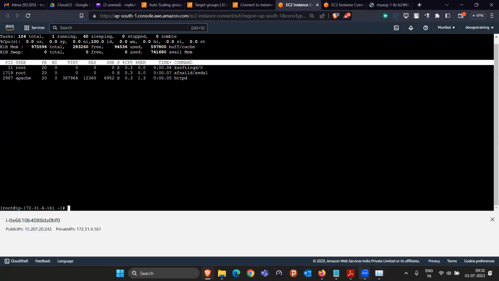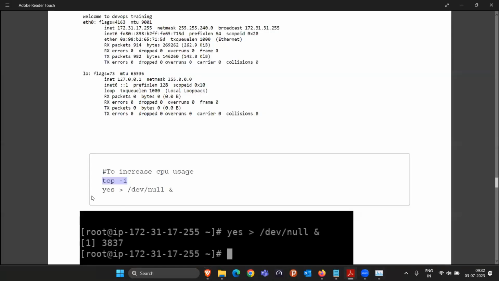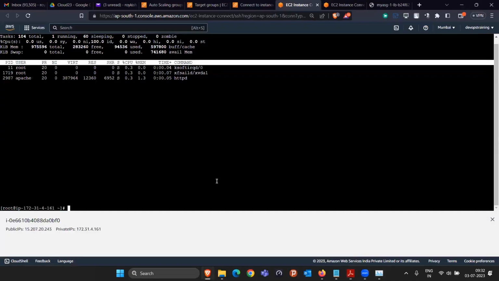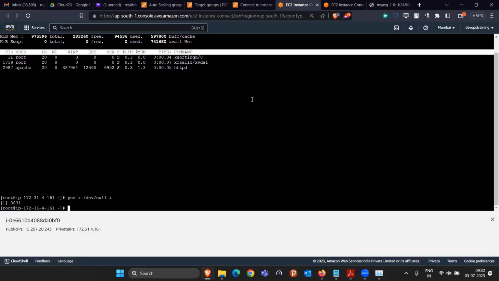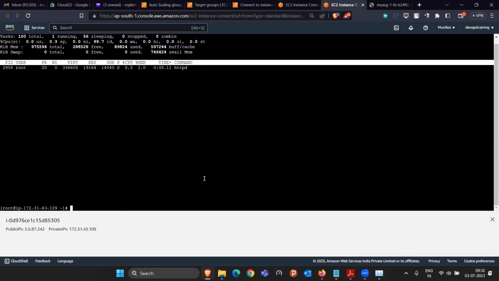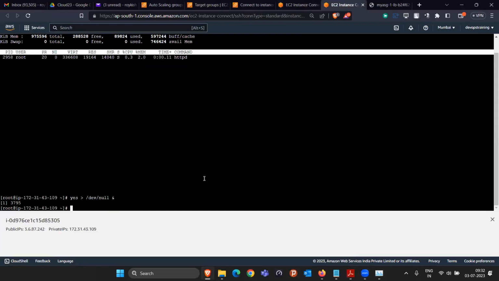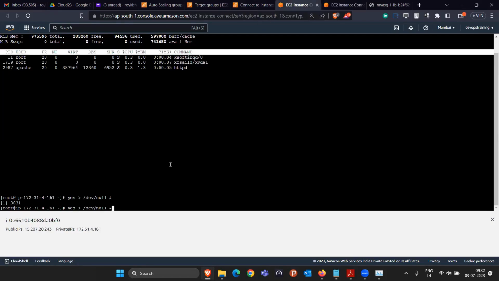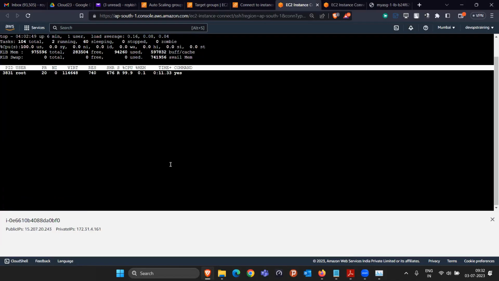But if you want to manually increase the load, you just have to run a single command. Just copy this command, this one. Copy this as it is and paste it in both the machines one by one. Paste it here also and paste it inside this machine also. This command is basically creating a null request. So this EC2 instance is going to think that its CPU utilization is 100%.